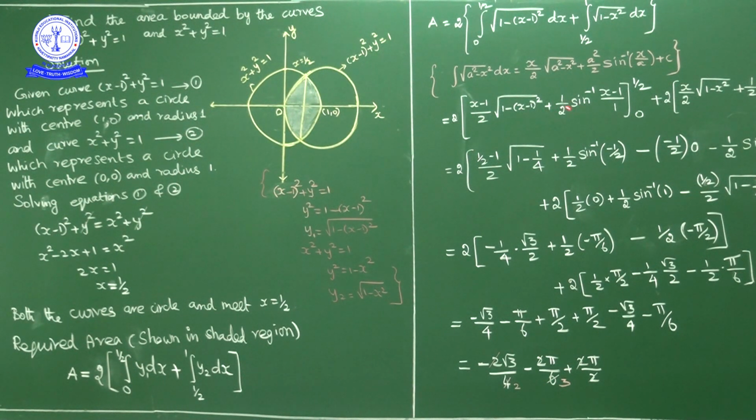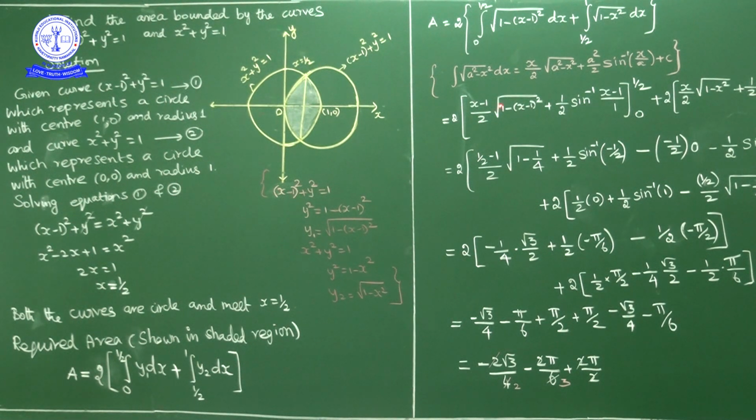In place of x what we have? x minus 1. So sin inverse of (x minus 1) upon 1, limit 0 to 1 by 2. Okay. Plus this 2 multiply here also, 2 into this one formula directly, x by 2 into square root of 1 minus x square plus a square, 1 by 2, into sin inverse of x by a, limits 1 by 2 to 1. Okay. Now I will substitute upper limit minus lower limit.